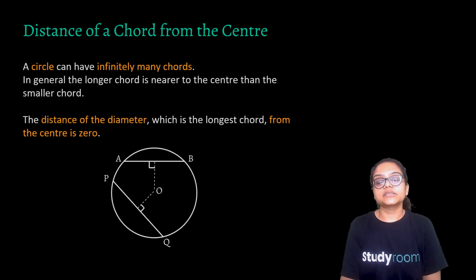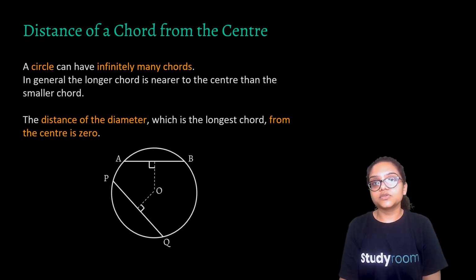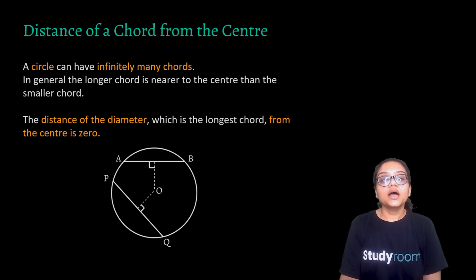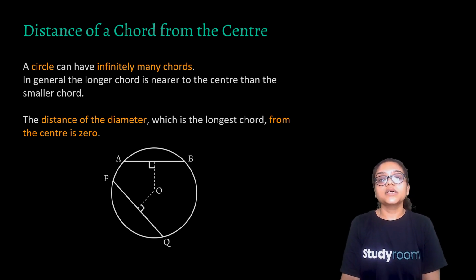Correct? Now, a circle can have infinitely many chords. In general, the longer chord is nearer to the center of the circle than the smaller chord. Now, you would ask me why this proof. Okay, I have already told you in maths you don't need to learn anything. Everything is well defined for you. Now just tell me, why does the length of the longer chord increase near the center? Because the length of the line segment increases as the points go far away.